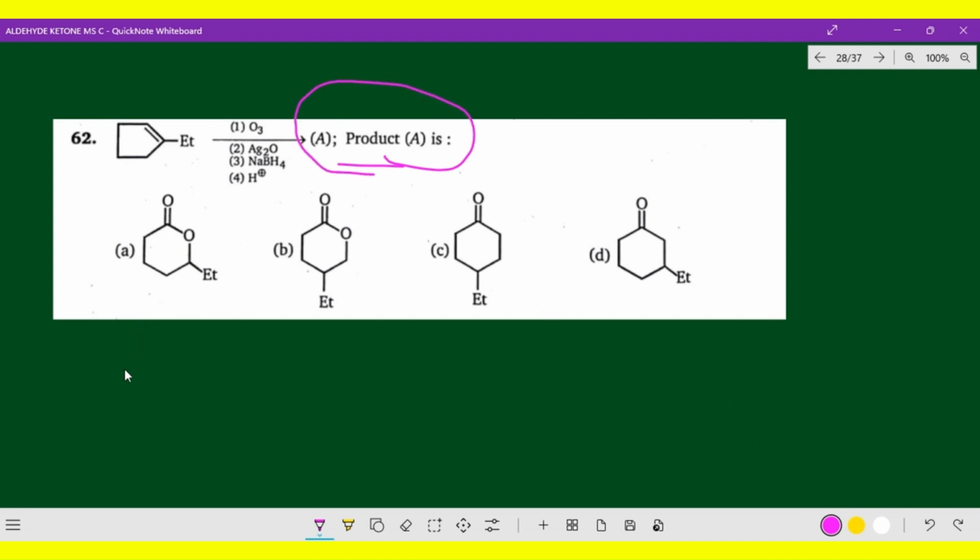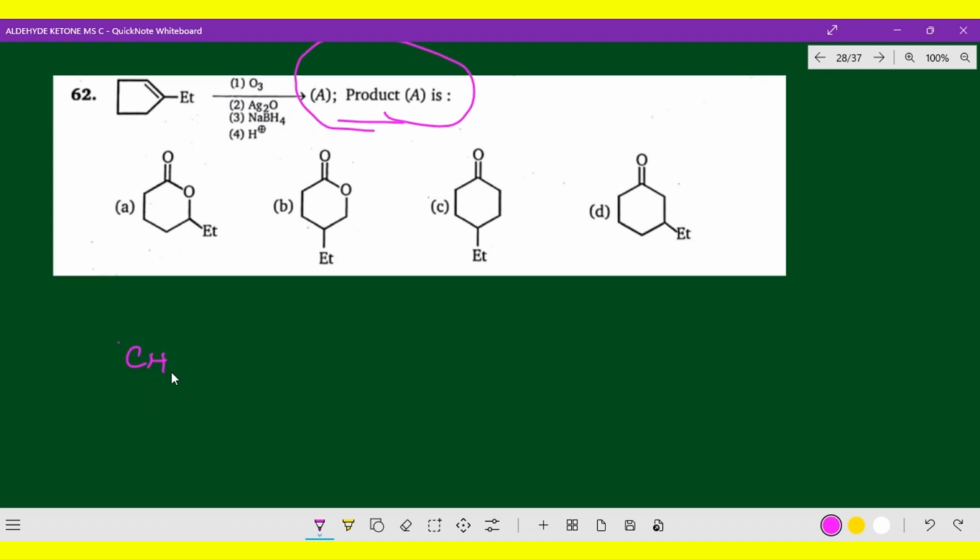Generally for an alkene, I will give an example so that it will be easy for you to understand. This is an alkene compound, CH2 double bond CH2, combined with ozonolysis. I'm just giving that example to identify. All these reagents react with this compound. The first is ozonolysis, second Ag2O, third sodium borohydride, and fourth an acidic medium. This is the example I have taken.